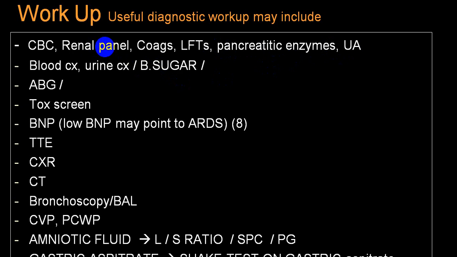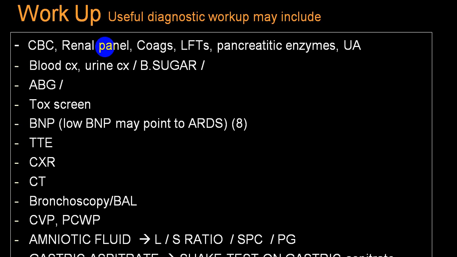non-cardiogenic rather than cardiogenic. CBC again will help you to differentiate cardiogenic from non-cardiogenic, because in non-cardiogenic you will have an abnormal CBC. ABG will also be abnormal. You will have acidosis or alkalosis secondary to ARDS, depending upon the PCO2 level. In hypocarbia, you will have alkalosis. In hypercarbia, acidosis. You can go for amniotic fluid embolization, where you do the LS ratio, we call lecithin ratio, etc.